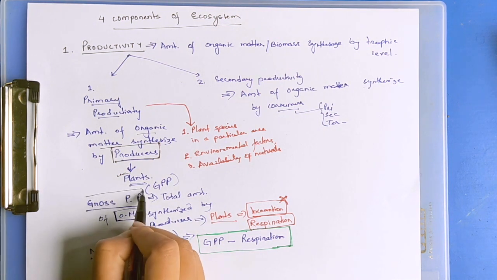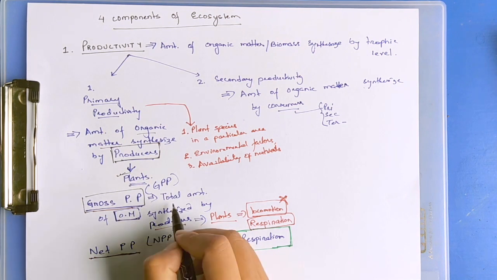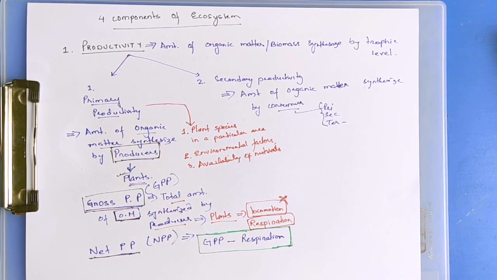Gross primary productivity is the total amount of organic matter synthesized by the producers. Net primary productivity is the gross primary productivity, which is the total amount of organic matter synthesized by the plants or producers, minus the energy used up by the plants for various activities, which is mainly respiration.